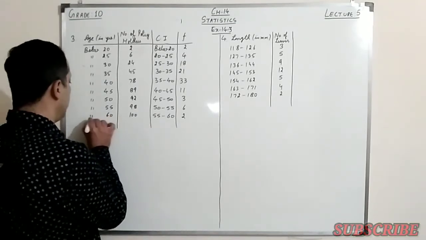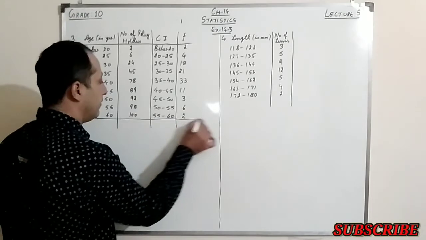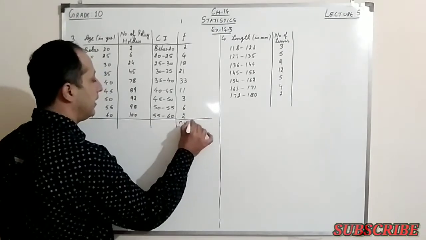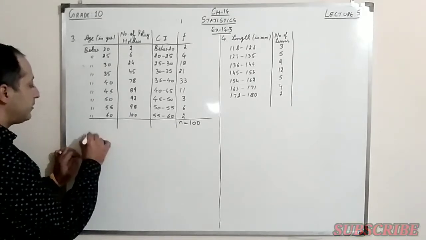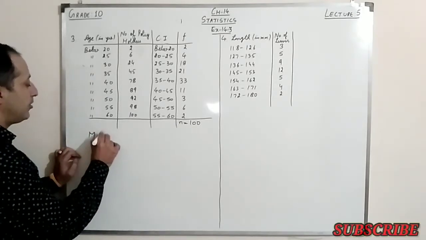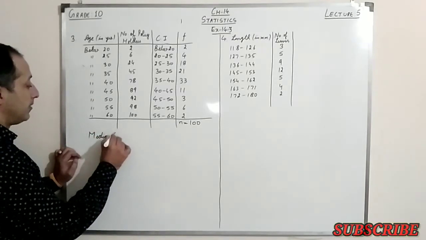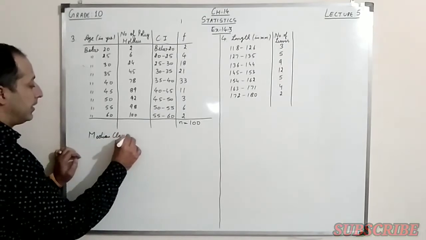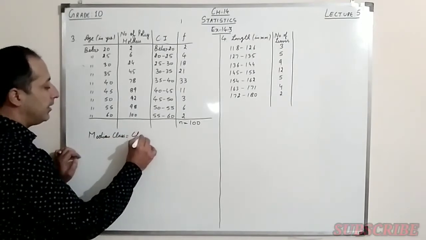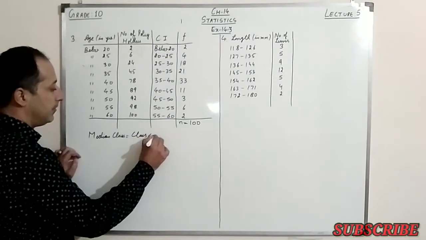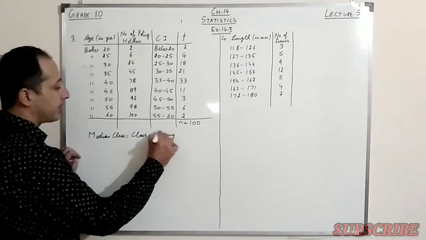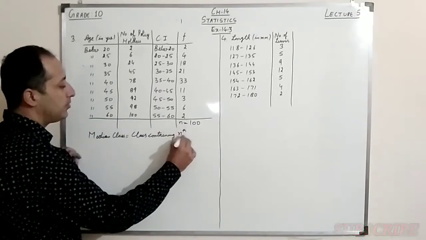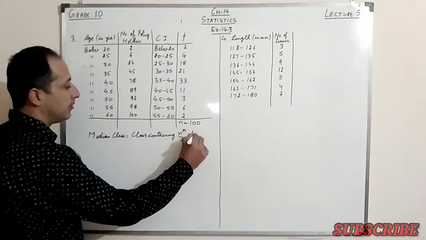So now, the next thing we have to do is to find the median class. The median class, as I told you in the previous lecture also, is the class containing the n by 2 observation.